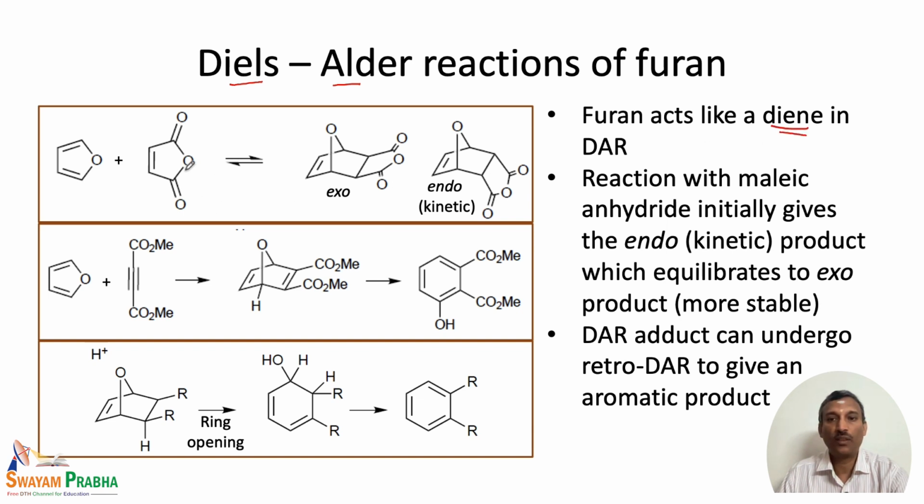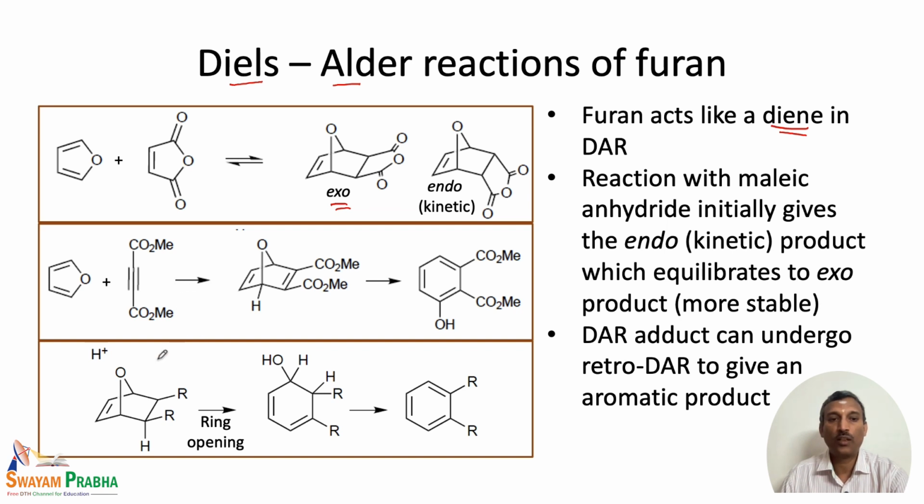So the reaction with maleic anhydride, as shown here, gives both the exo product and the endo product. Here the endo product is a kinetic product which equilibrates to the exo product, because when the thermodynamic products are formed, they are formed at a slower rate, but they are more stable. So if we give enough time for the reaction to proceed, then the most stable product, that is the exo product, is formed in this reaction. And similarly, we can also see other adducts which are formed when furan undergoes Diels-Alder reaction.